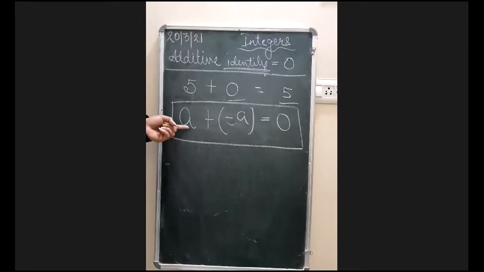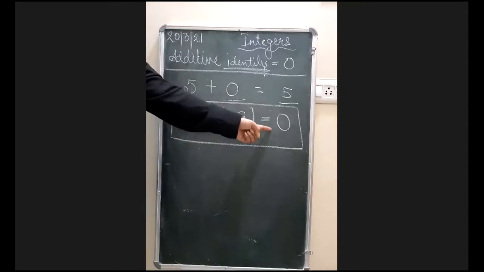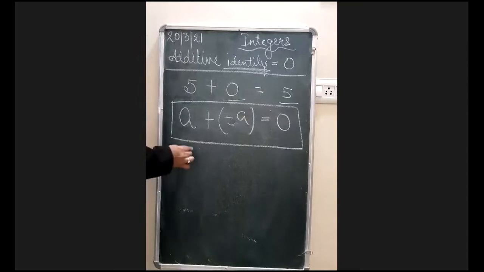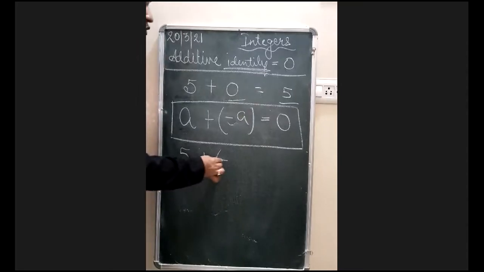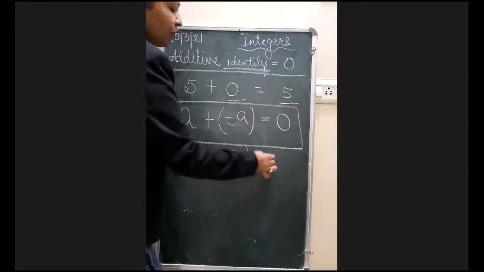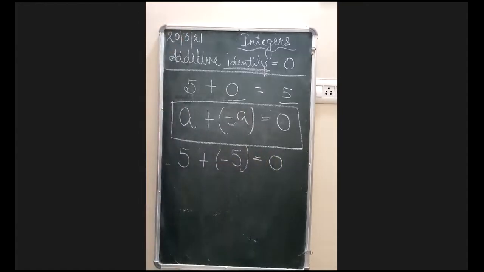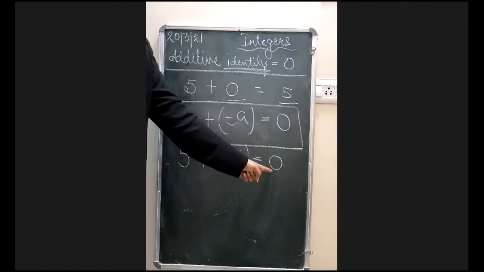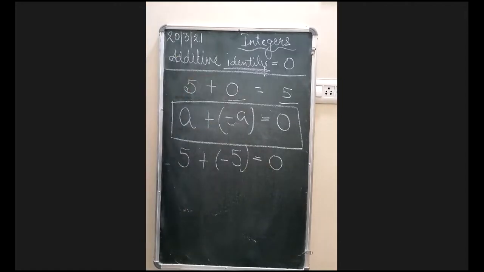Whenever you take any number and add its negative to it, the answer will always be zero. For example, if you add 5 to minus 5, it would be 5 minus 5. Yes, you will always get 0. Okay? So if you are adding 5 with minus 5, you will always get 0.